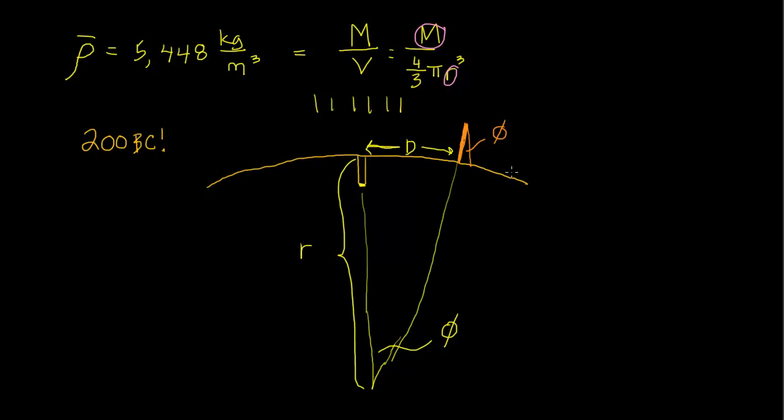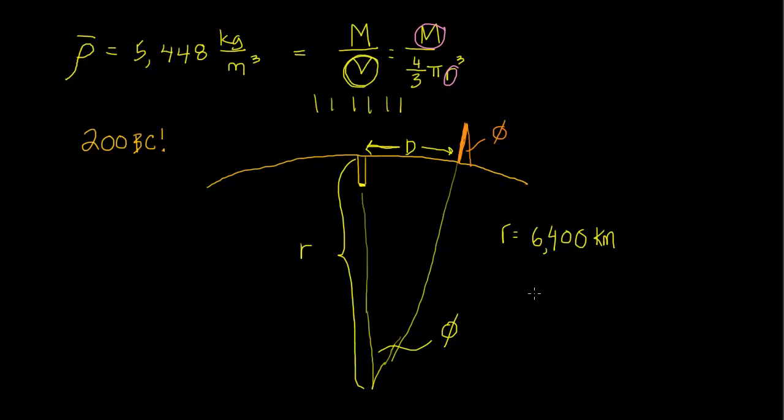And when he did that, he got a radius of about 6,400 kilometers, which is remarkably close to today's value of 6,350 kilometers. Remember, it varies a little bit because the Earth isn't perfectly spherical. So back in 200 BC, people had already figured out that the radius of the Earth was about 6,400 kilometers, and therefore we could calculate really well what the volume of the Earth had to be.